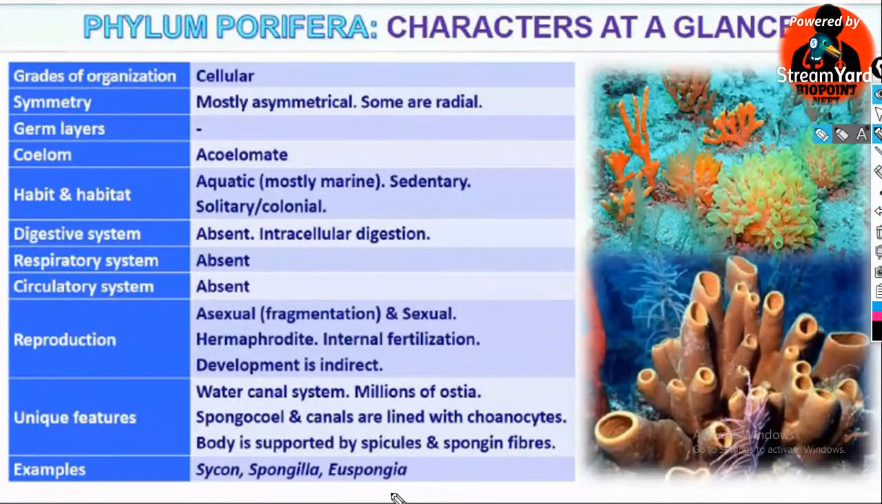Then, unique features: a water canal system is present, with millions of ostia. The canals are lined by choanocytes, and the body is supported by spicules and spongin fibers. The examples are Sycon, Spongilla, and Euspongia.